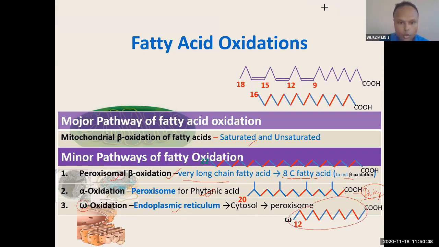So omega oxidation occurs for fatty acid of about 12 carbon, and this happens when mitochondrial beta oxidation is defective. Omega oxidation increases when mitochondrial beta oxidation is defective. Remember, 12 carbon is called lauric acid. So alpha, beta, omega, minor. Alpha and beta occur in peroxisome, omega occurs in endoplasmic reticulum.